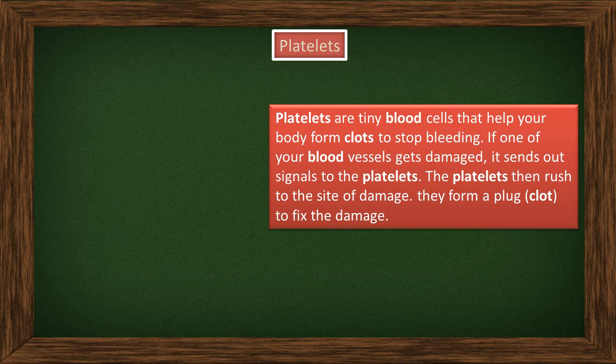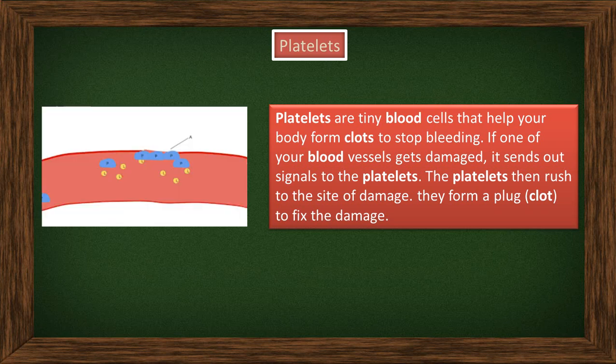If anyone falls down accidentally, your brother, sister, or any relation, or you can see on a TV channel, many of them fall down accidentally. During that time, you can observe that blood comes out from the body. After some time, the bleeding stops.